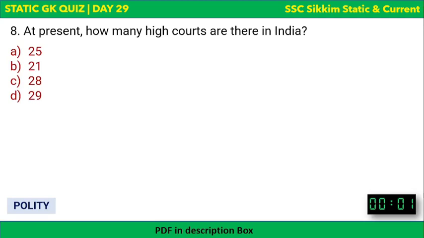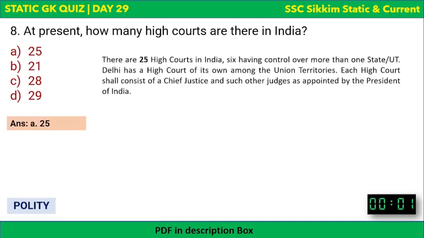Okay, about yesterday's question, the day 28 question, I'll also try to verify from other sources and will rectify the error, if there is any error. Okay, so this is it. The correct answer to this question is there are 25 high courts in India, 6 having control over more than one state or union territory. So basically there are 25 high courts.